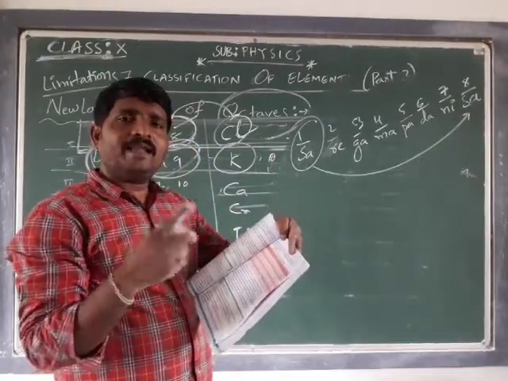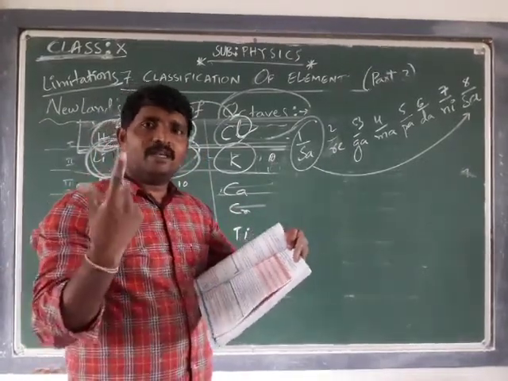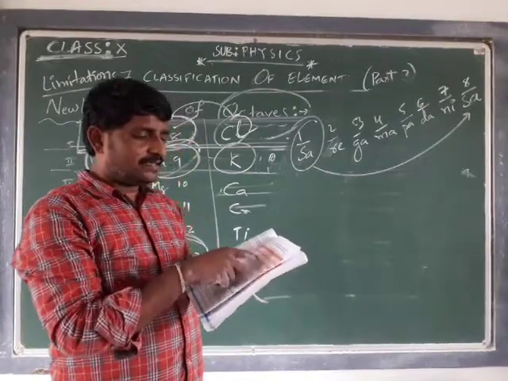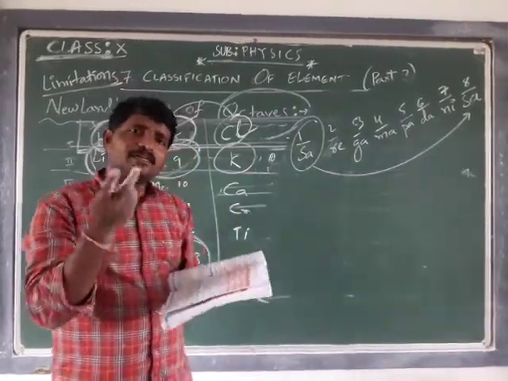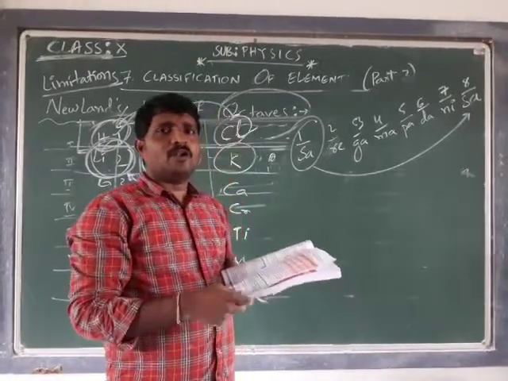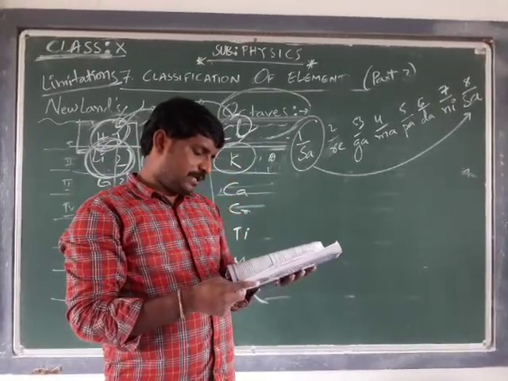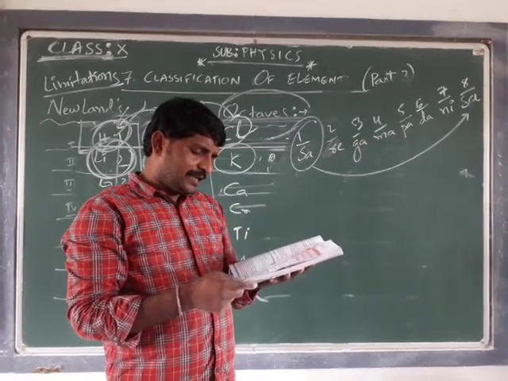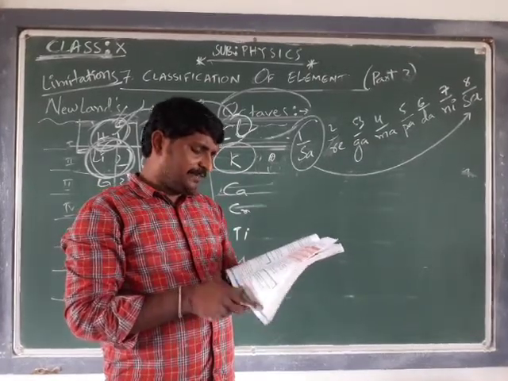How can one number have 2 elements? That is one drawback. There are many examples where two elements sit in the same slot. Also, certain elements totally dissimilar in their properties were fit into the same group.